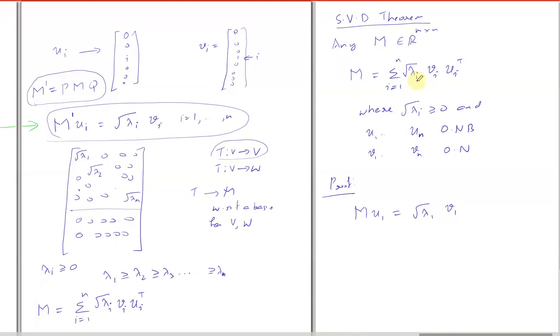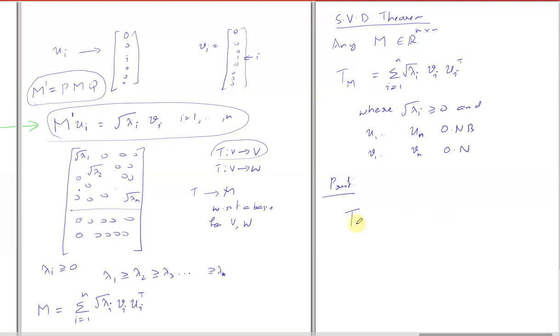Sir, if for the same transformation we use a different basis, we'll get a different matrix, right, sir? Yeah. Strictly speaking, this is written at the transformation level, so Vi and Ui are abstract vectors. Sir, what does the transpose symbol mean for an abstract vector? This just means you need to take the dot product of the incoming vector with this.